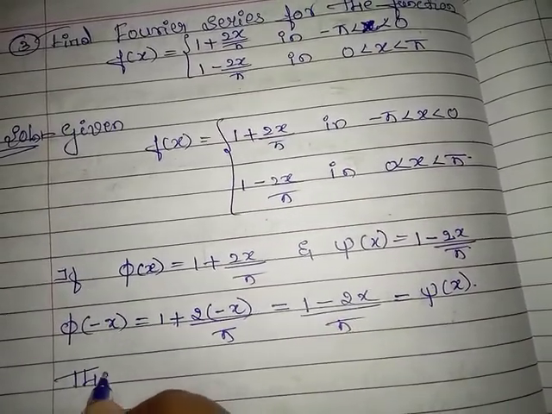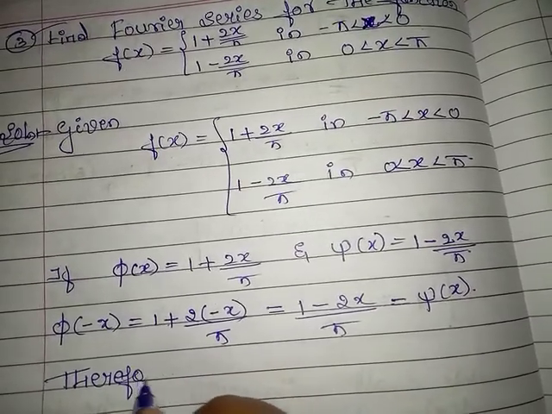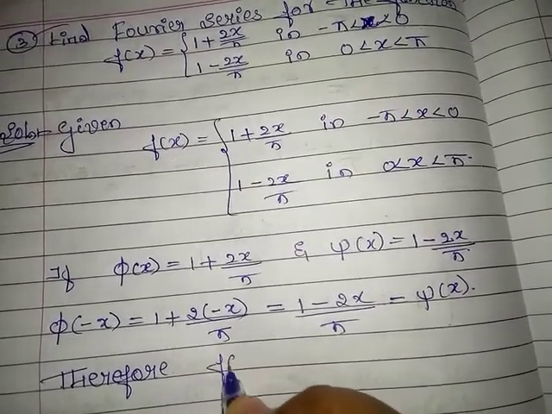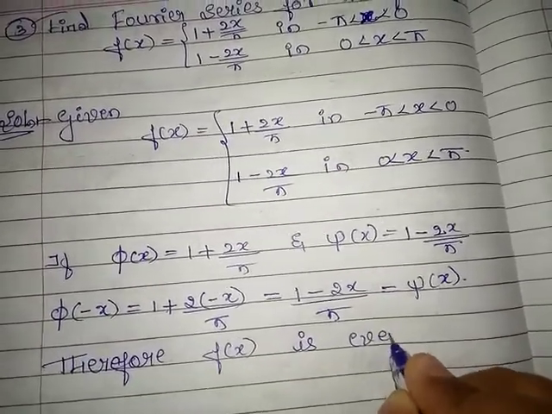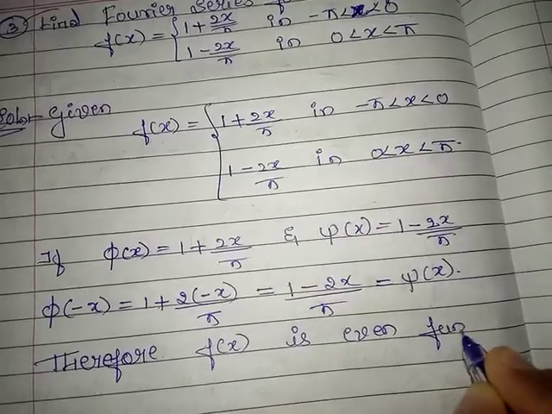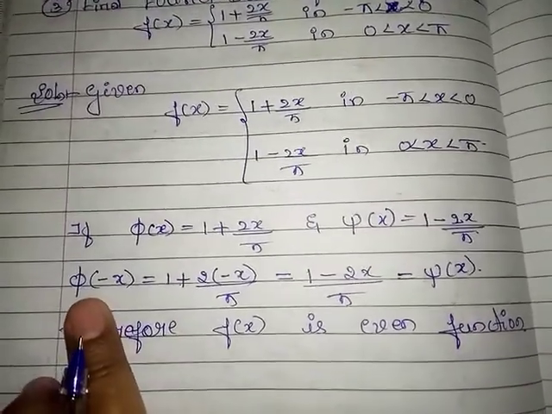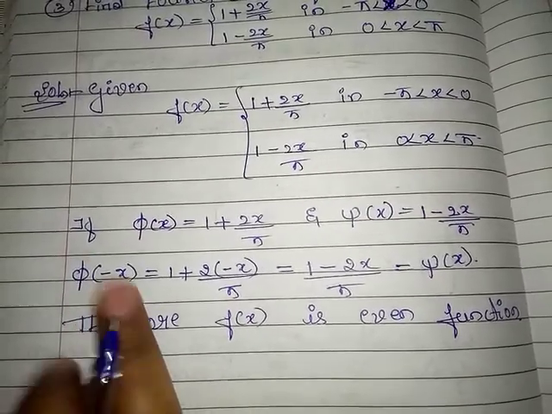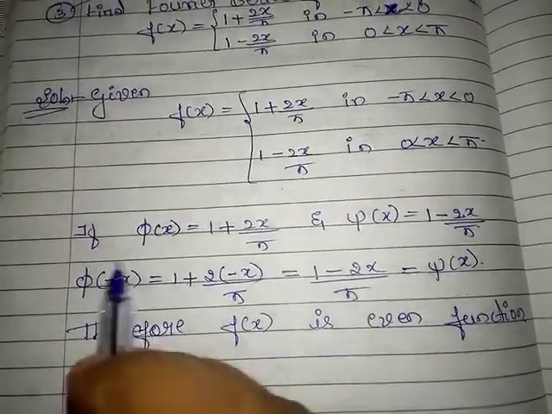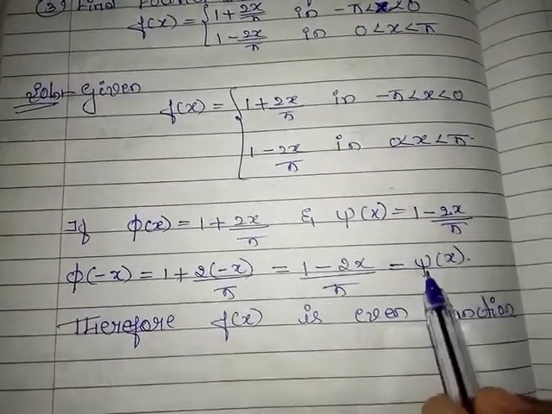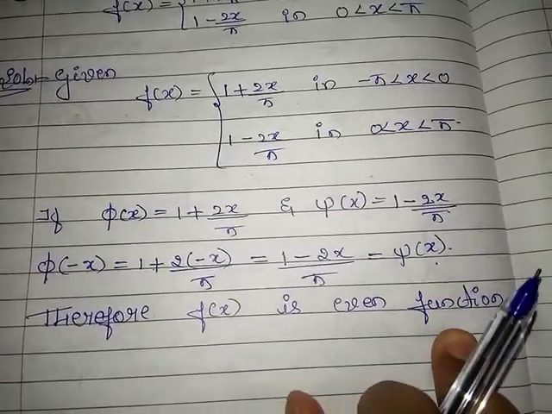Therefore f of x is even function. When we substitute x as minus x, we get this function as psi of x. That means phi of minus x is equal to psi of x, so that the given function is even.